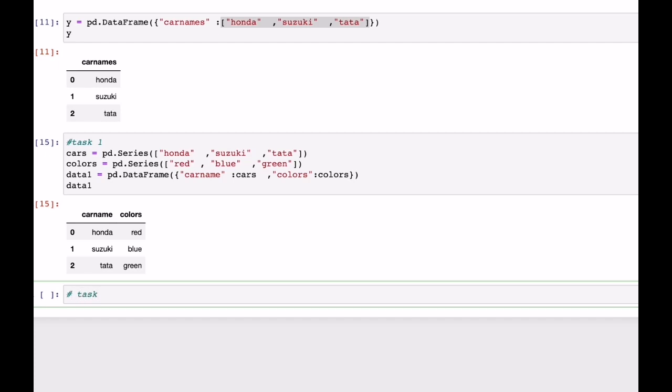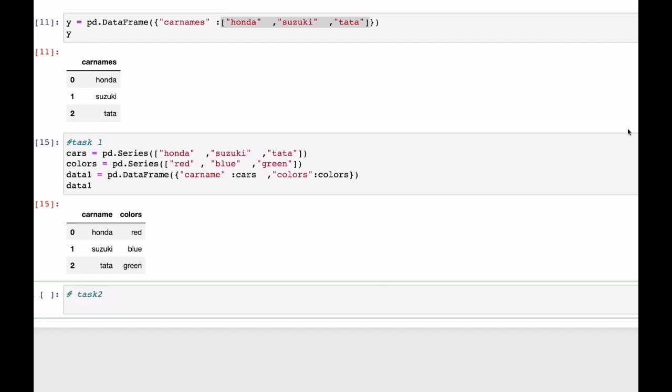Task 2. What's task 2? It is to get the data from a file and explore it. What file? I have given the file named car sales.csv. This file is given to you. You have to take the data from this file and put it here, and show the data. That's it. See Google, see ChatGPT, look at it. If it's possible, do it. If not, look at my solution.